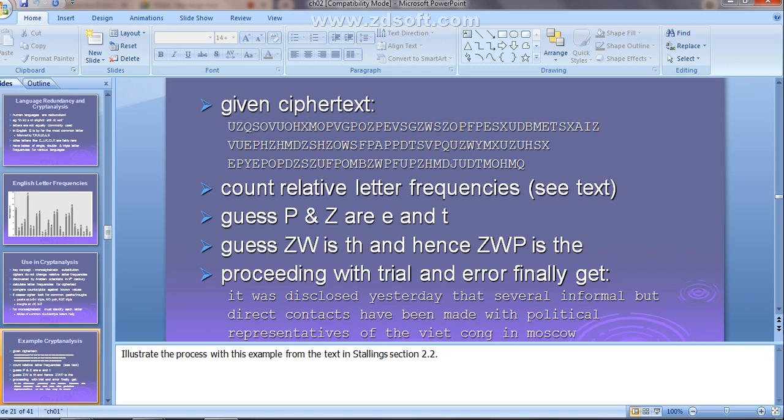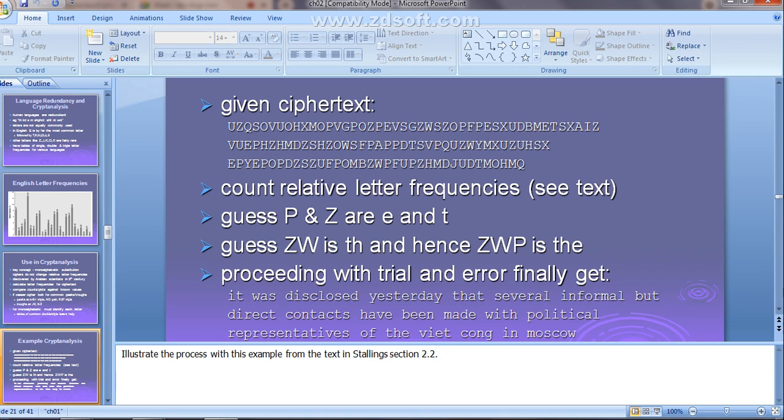Now by seeing this, what will the cryptanalyst do? He will check the relative letter frequencies. He will find out which letters are most commonly used here. He will do some guessing work. For example, he will guess P and Z are the letters E and T. Just guessing he will do.